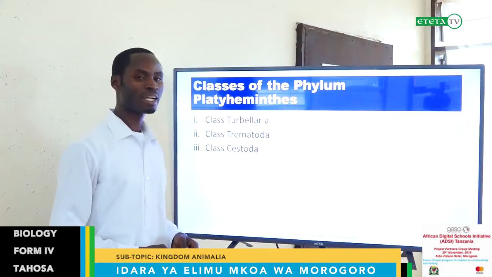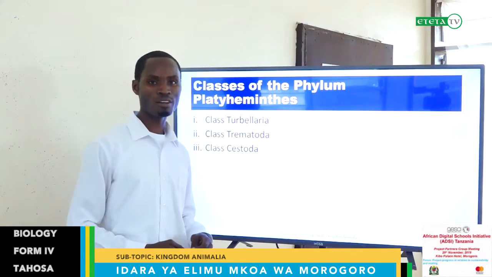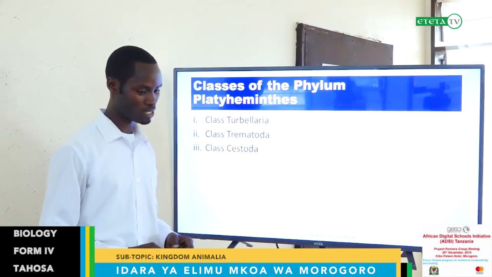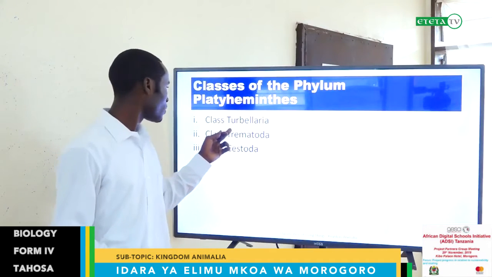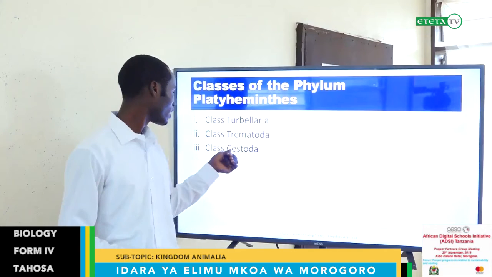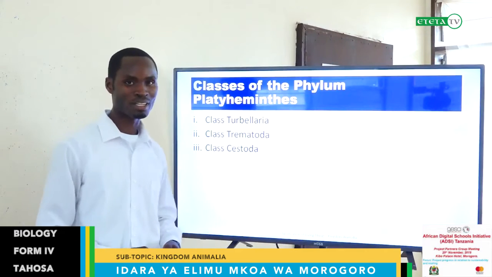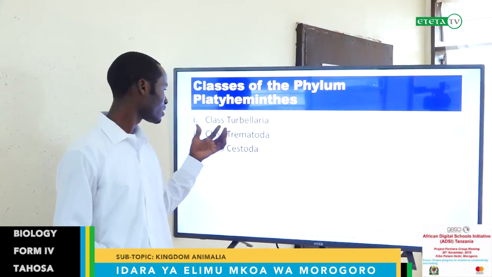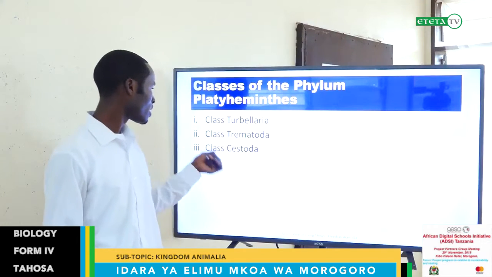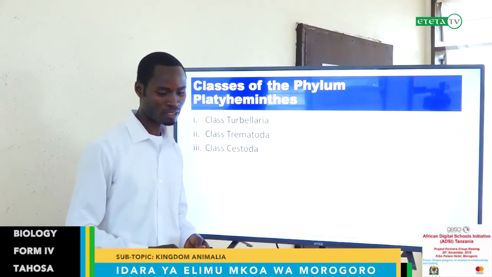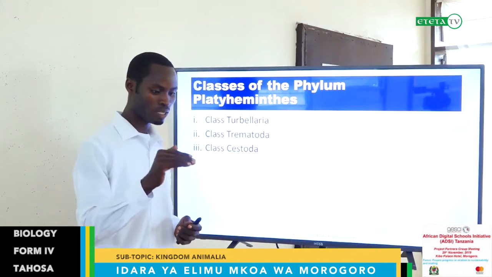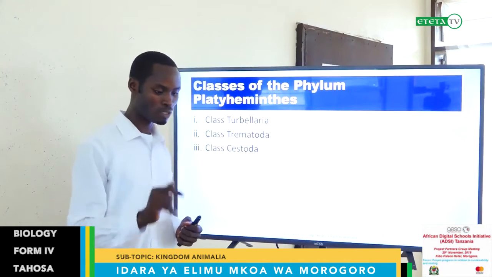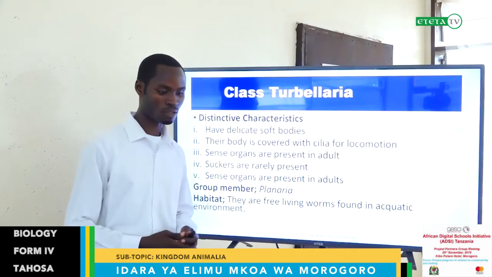Now let us discuss the classes or subcategories under the phylum Platyhelminthes. We have three classes here: class Turbellaria, class Trematoda, and class Cestoda. We are going to see what is in Turbellaria, what is in Trematoda, as well as Cestoda.